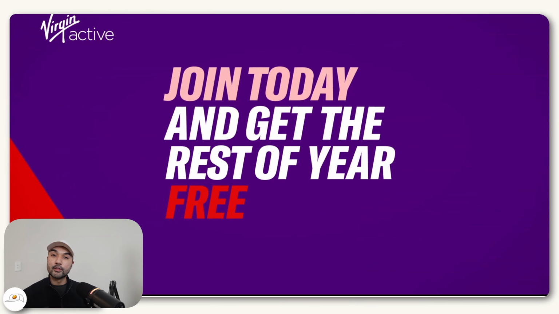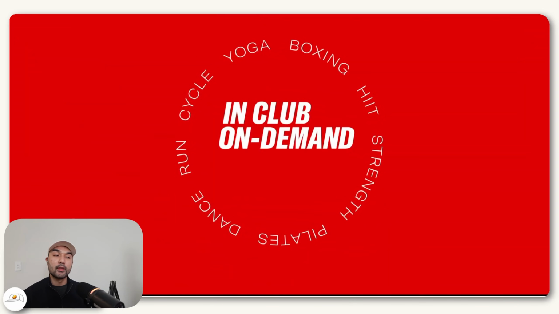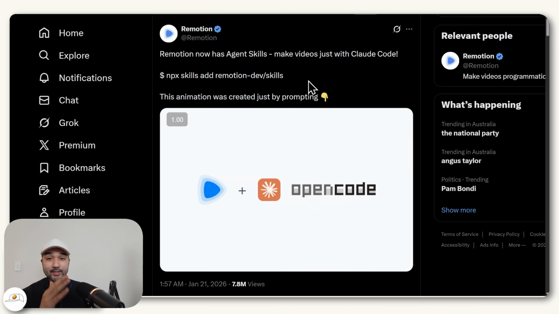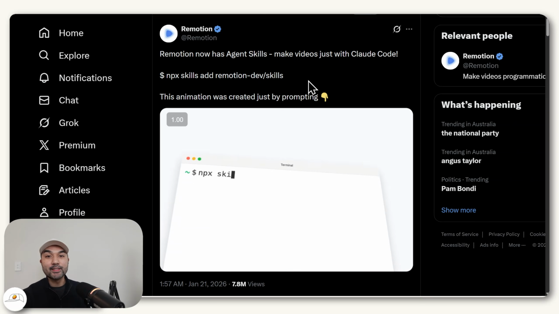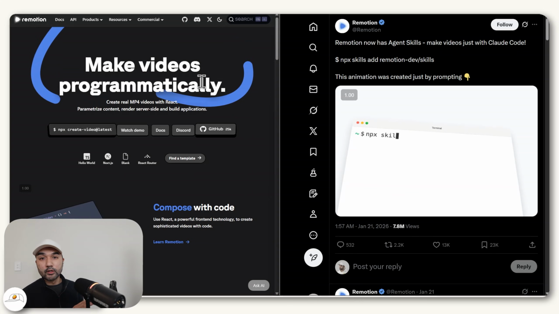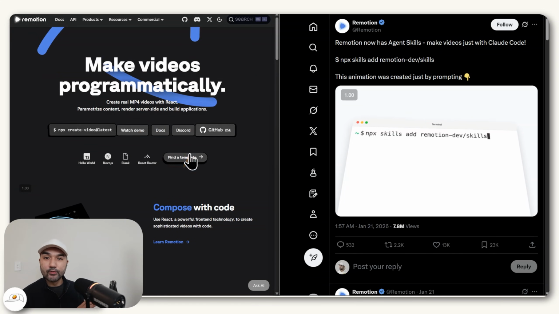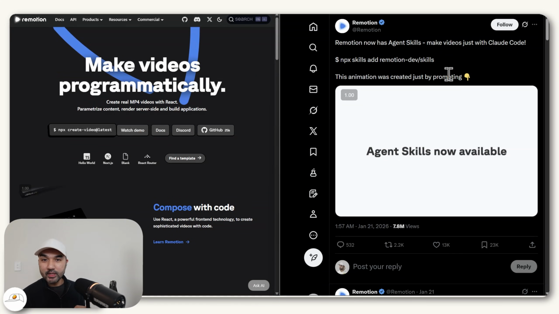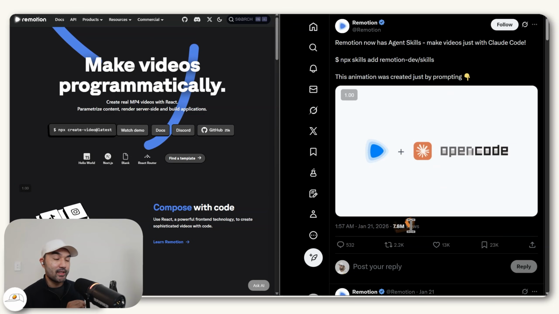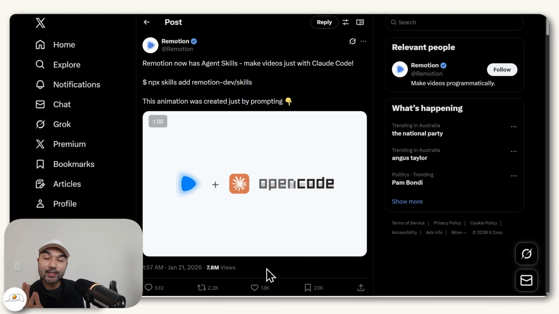And although I've yet to determine if an AI agent like Claude Code can make a video as good as this, I think this development that Remotion just released is a step towards that. Because a few days ago, Remotion, who's been working on this tech for the past 5 years, just made this tweet. And you can see it already got almost 8 million views. And the reason why is because it's genuinely useful.